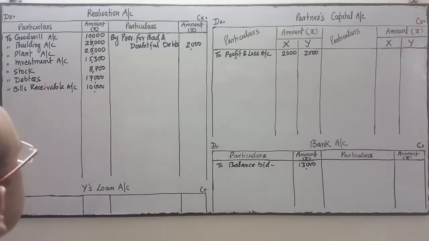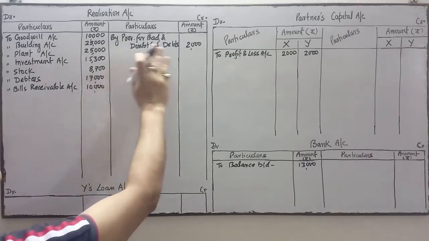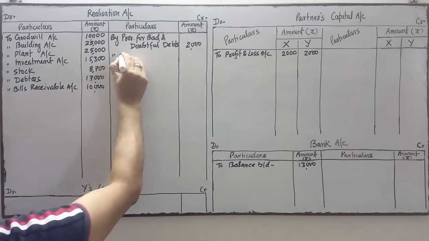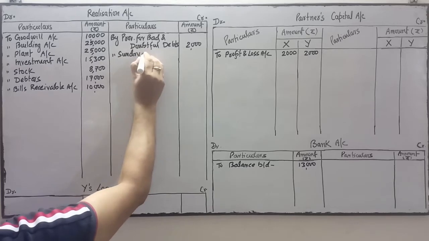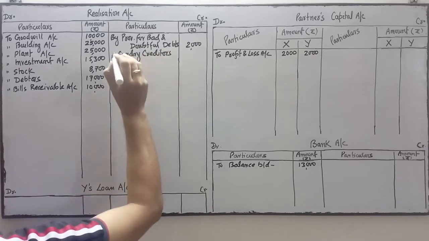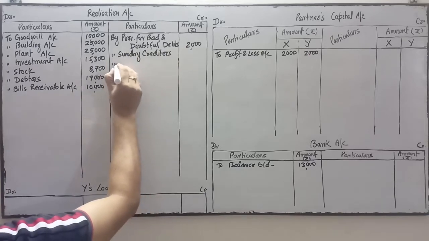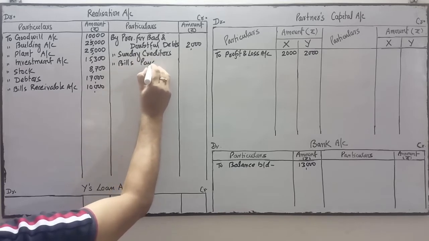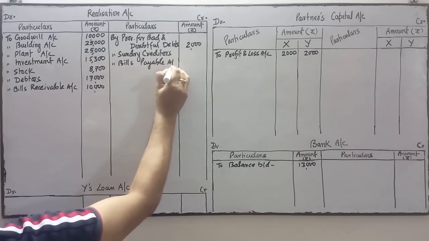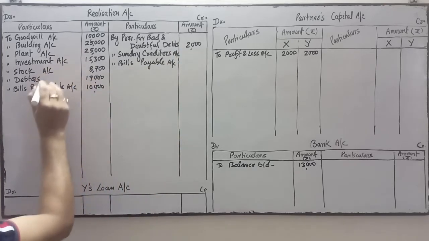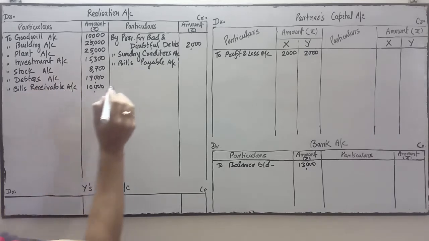Next come to the liability side. On the liability side, we will write all external liabilities, starting with the sundry creditors. Sundry creditors. Next item is bills payable. Bills payable. This is the account ledger. Bills payable.